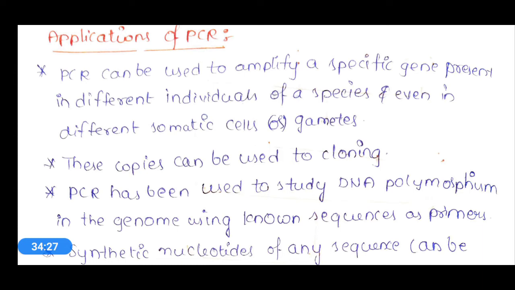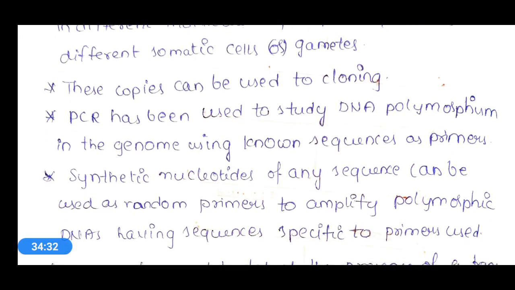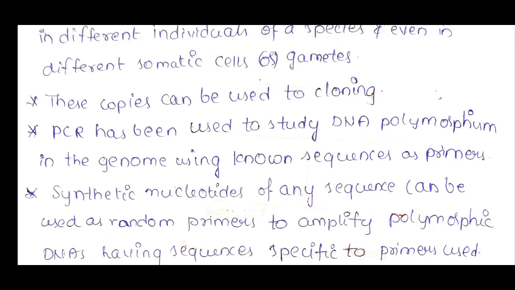And these copies can be used to clone. These copies of multiplication can be used in different varieties of experiments, and these copies can be cloned easily. So whatever genes are multiplied using this PCR can be easily cloned.